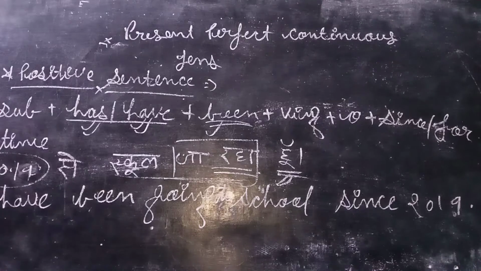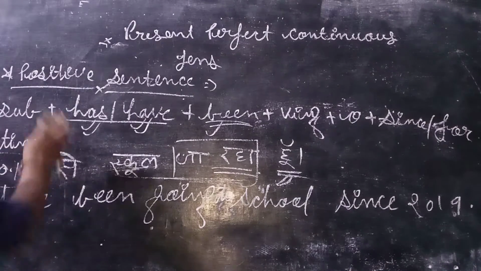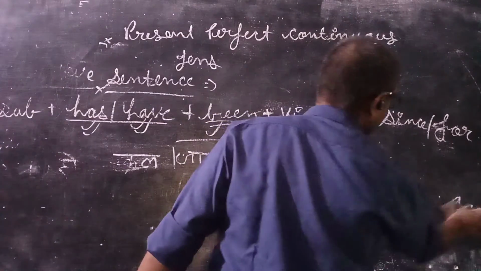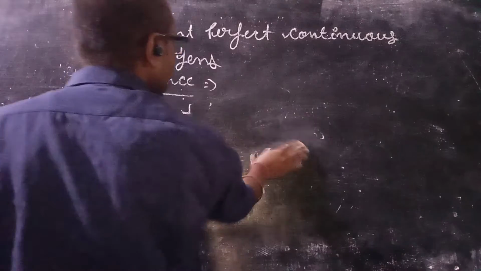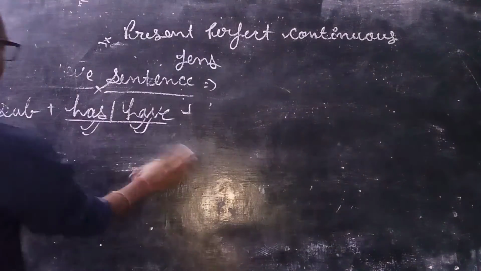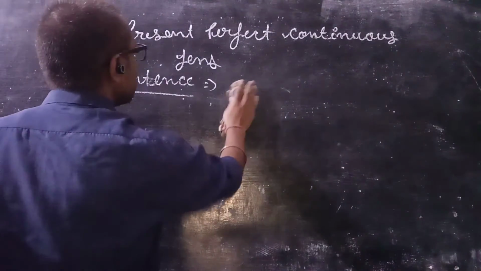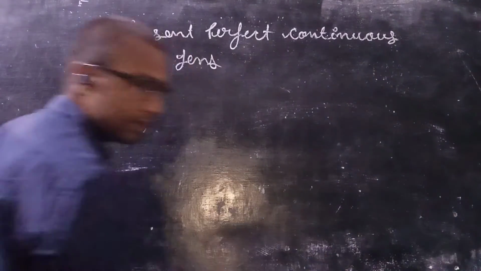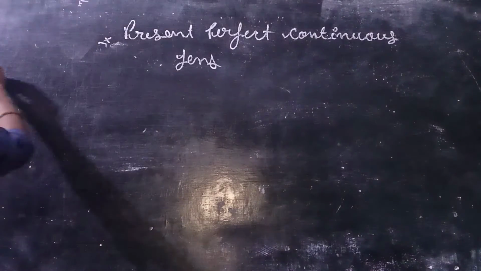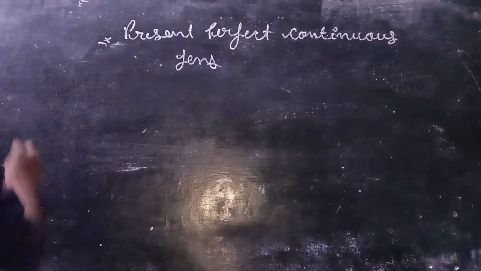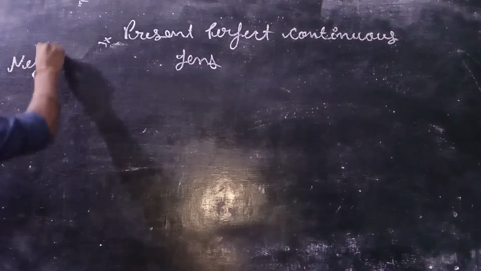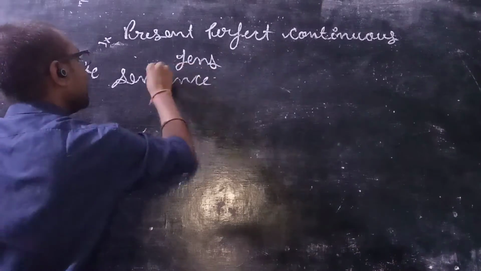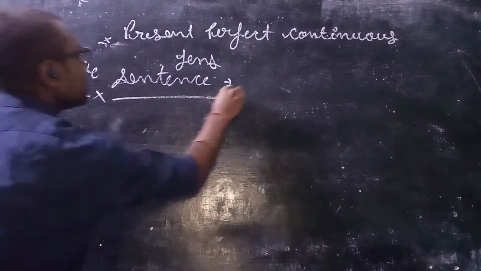So let's see the next construction, negative sentence, right? What is the negative sentence? There is a slight difference between positive sentence and negative sentence. We use not right before the main verb, right? So let's see what it is. Negative sentence. Let's see the construction of this sentence.